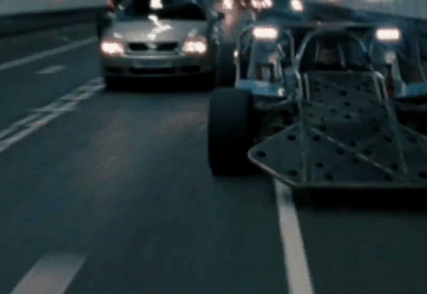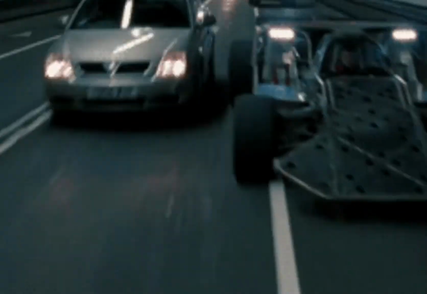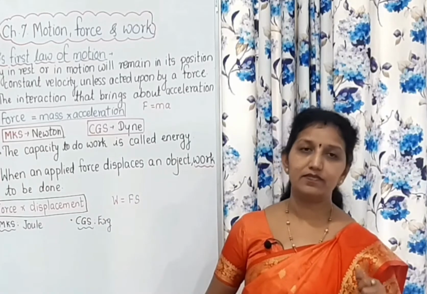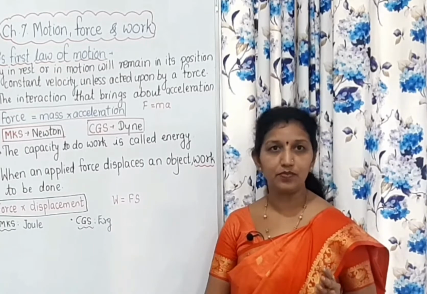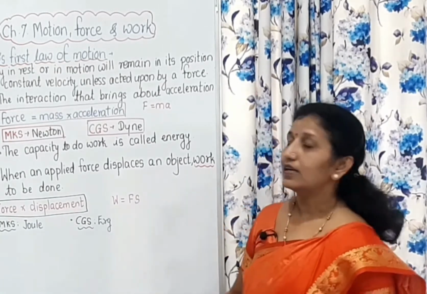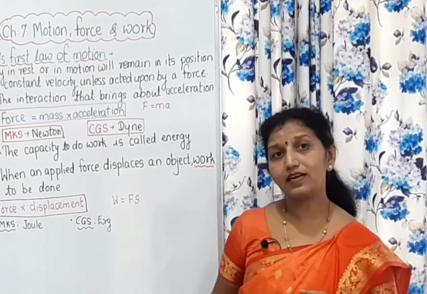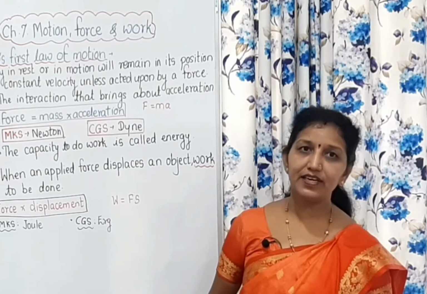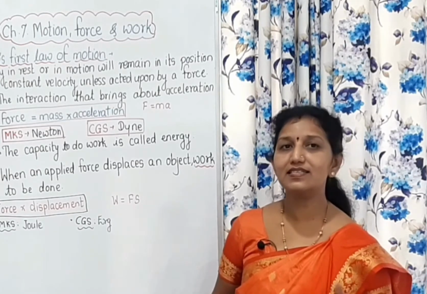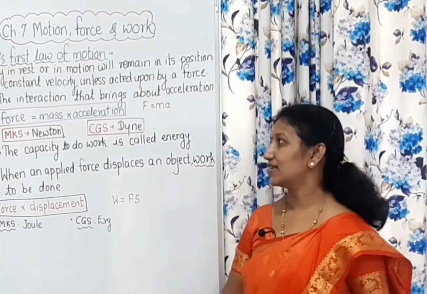With its help, the driver increases or decreases the speed of the vehicle. In this way, acceleration is very important. And acceleration and force are interrelated with each other. This interrelation was put forth by the scientist Sir Isaac Newton.